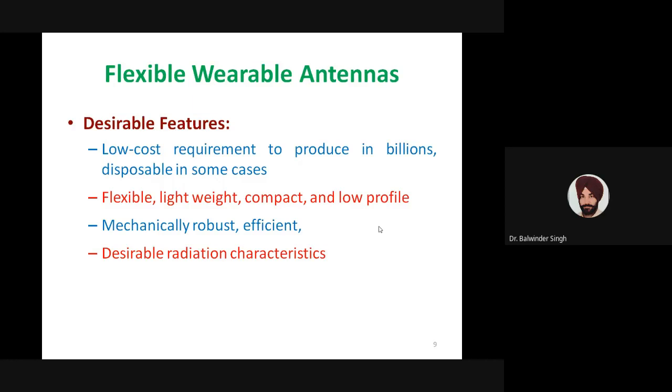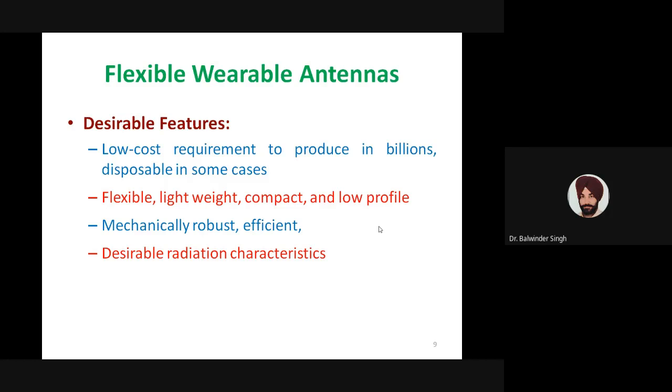These antennas should be low cost, because as we have just discussed, even only IoT applications will require billions of these wireless sensors or antennas. The cost of the antenna should be such that it can be use and throw, so disposable type of thing. Many of the devices may just be used and then thrown. So the cost of the antenna should be so low that it is comparable to disposable type of applications.